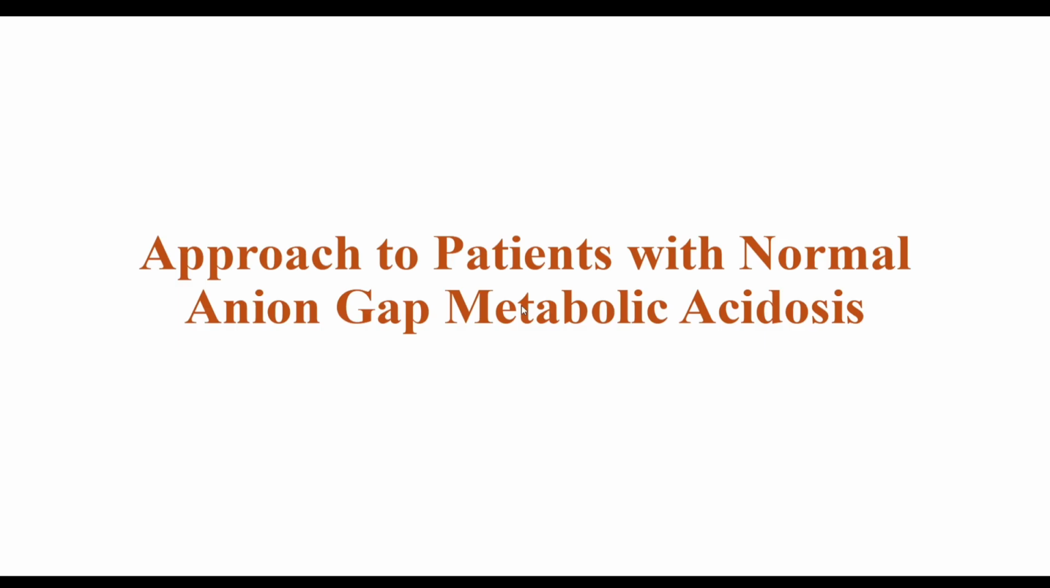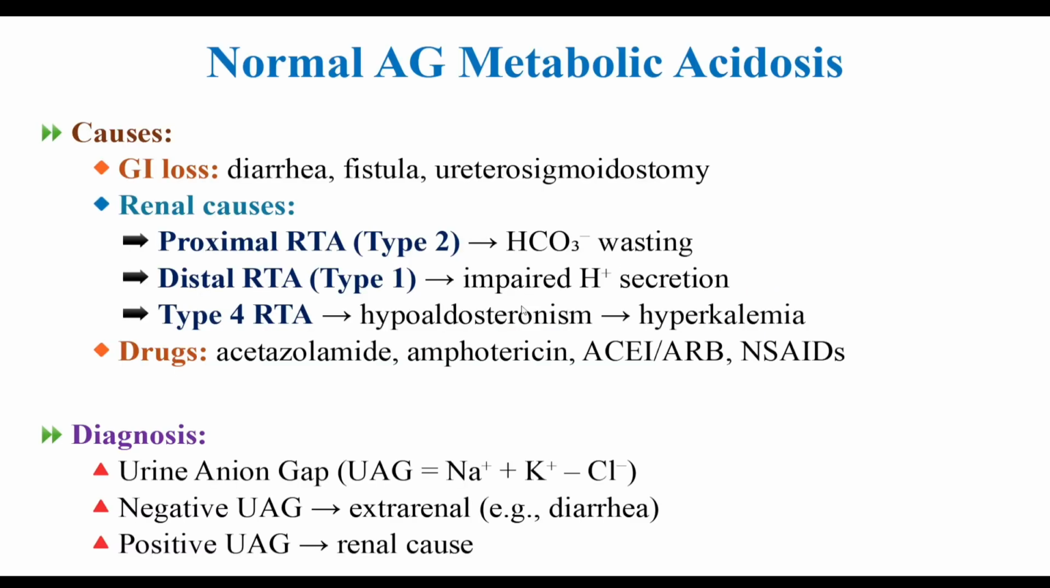Approach to patients with normal anion gap metabolic acidosis. Let's discuss these slides. What are the causes of normal anion gap metabolic acidosis? GI loss, that is in diarrhea, fistula, ureterosigmoidostomy, and in renal causes like proximal RTA or type 2 RTA, distal RTA or type 1 or type 4 RTA.